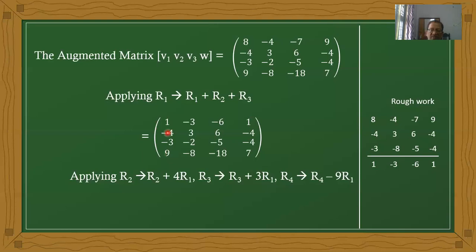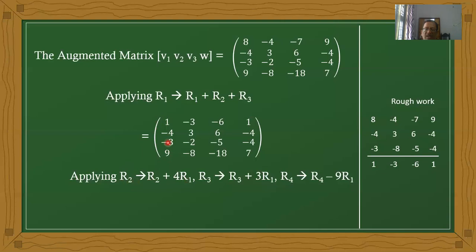The minus 4 belongs to the second row. Therefore, we are changing the second row such that R2 plus 4 R1. We want to add 4 times R1.